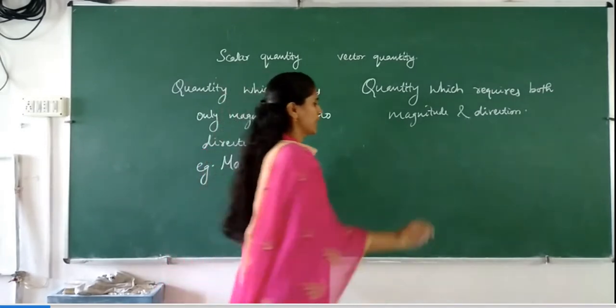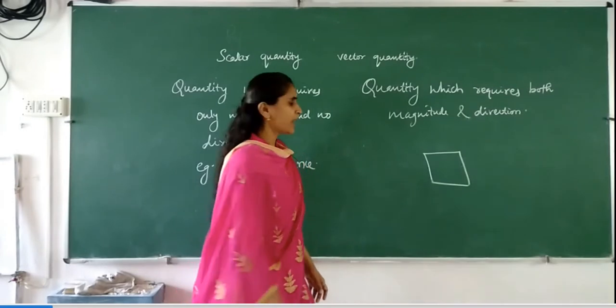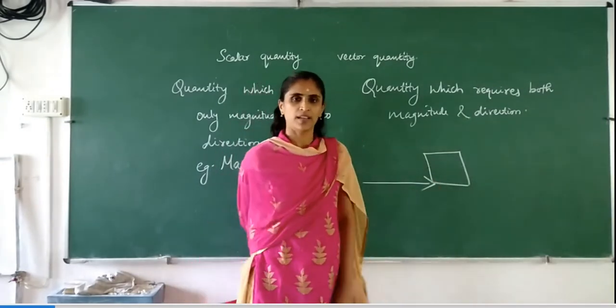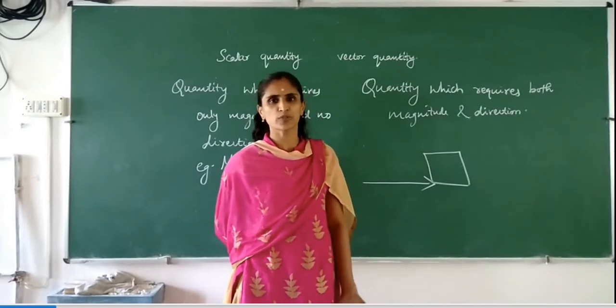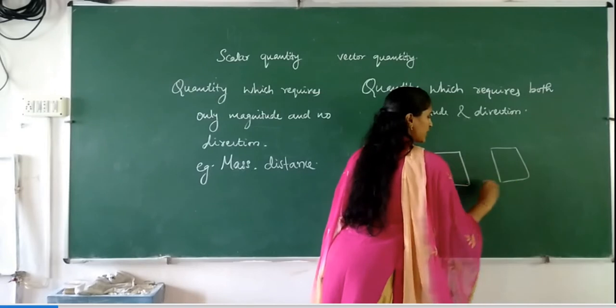We will see. You are considering an object here. If you apply a force in this direction, and if the force is sufficient to move that object, we can say that this object will be displaced. After some time it will reach some position.